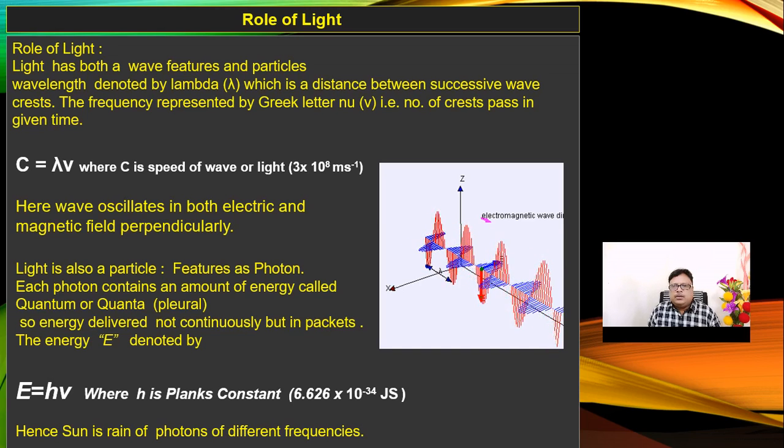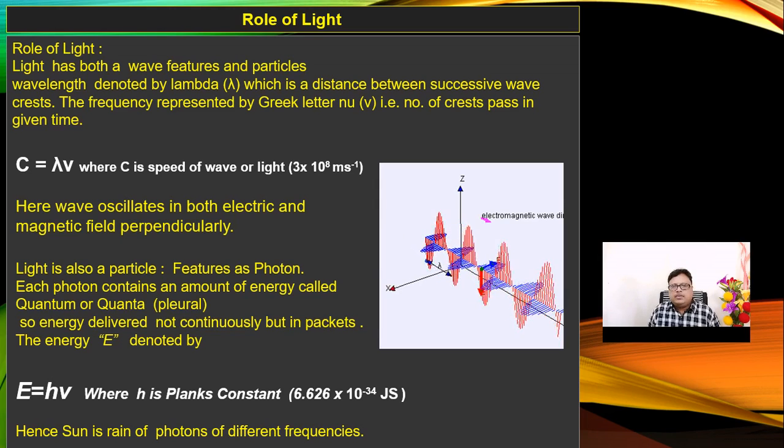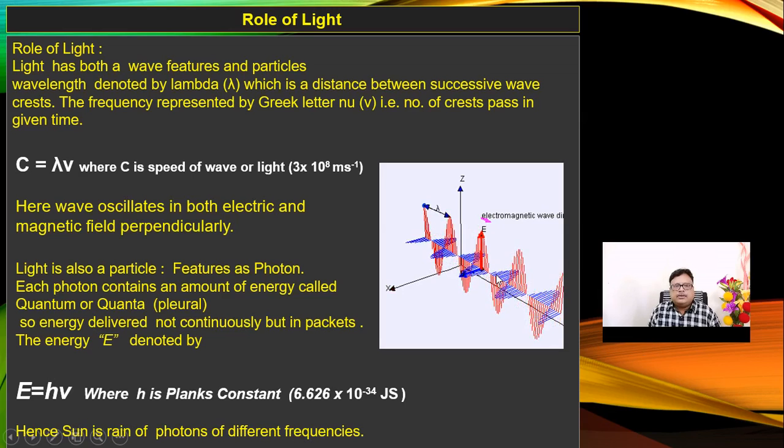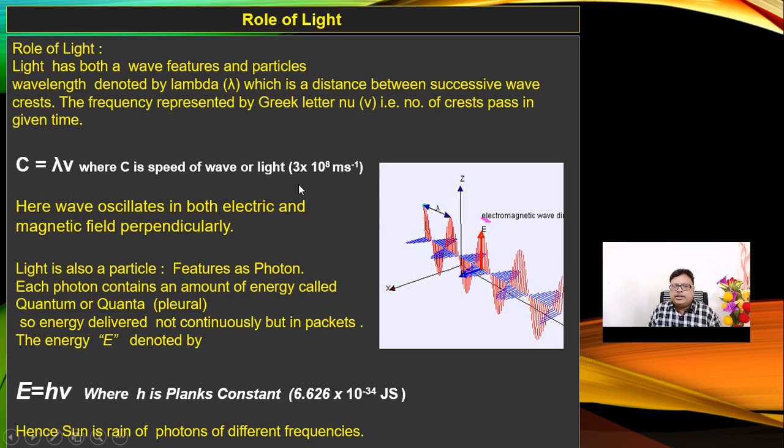Now, photosynthesis is related with light, photo meaning light. Light has two types of features. For example, it may have a wave form or it may be a particle form. The wavelength is always denoted by lambda, which is the distance between successive crests of the wave. Look here, this is the distance between two waves, forming the trough and the crest. It is also denoted by S equals lambda v, that is the speed of the wave.